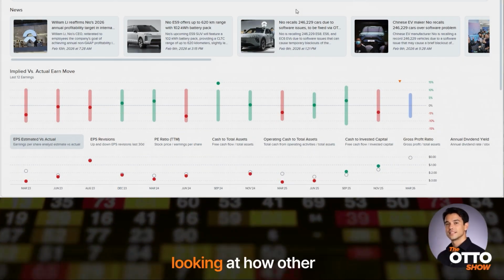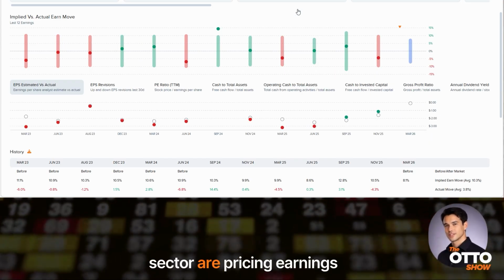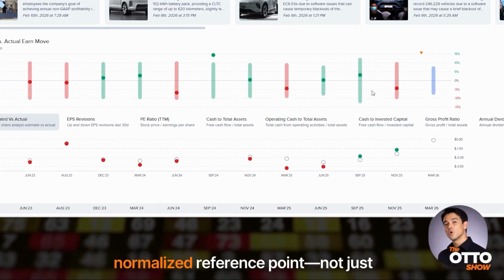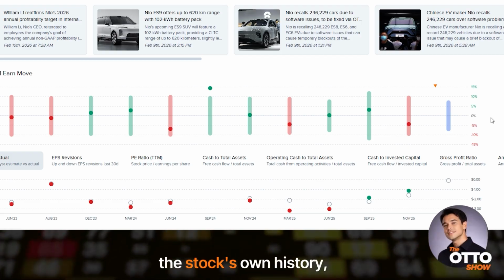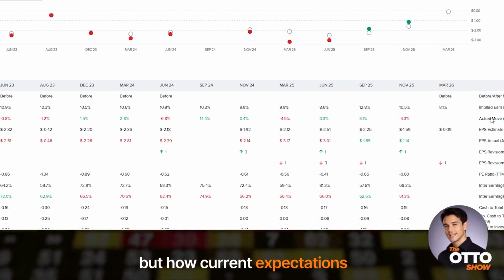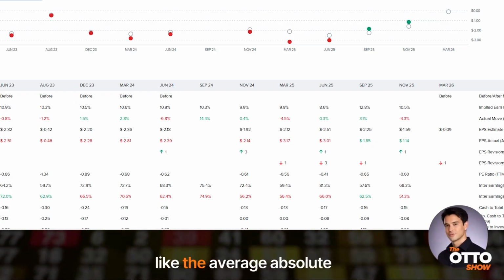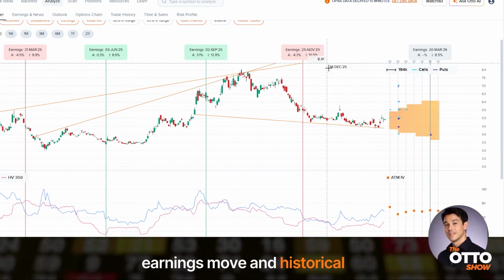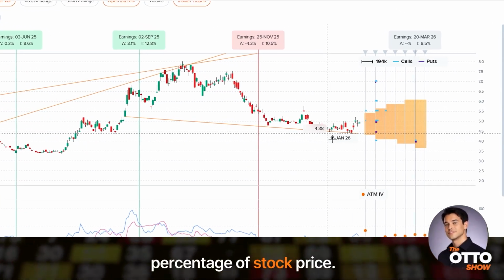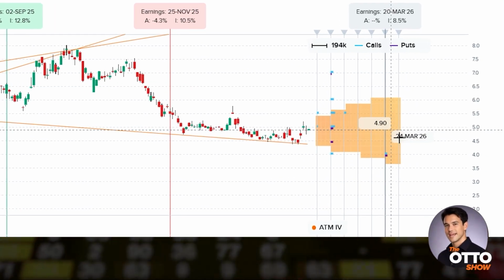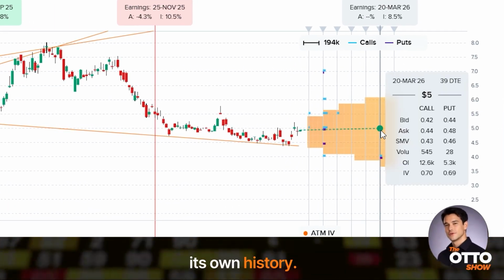Another useful comparison is looking at how other stocks in the same sector are pricing earnings this season versus historically. That gives you a normalized reference point, not just the stock's own history, but how current expectations compare to sector conditions. ORATS also surfaces metrics like the average absolute earnings move and historical straddle prices as a percentage of stock price. That helps you see whether today's pricing is typical for that name or unusual relative to its own history.